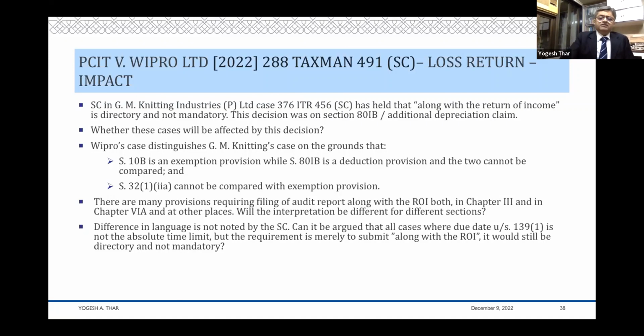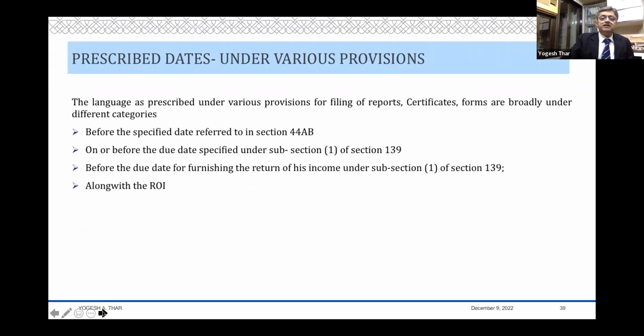Of course, section 11 and 10(23C) may not be the right example because there the law itself has been amended, and they have made it very specific that you file all these before the due date of filing the return. But there could be several instances, and I think an exercise has been done. The language prescribed under various provisions for filing report, certificate, forms broadly falls under 4 different categories. One is the type of section which says before the specified date referred to in 44AB, which in turn refers to 139(1). So the first and the second bullet actually refer to the 139(1) due date.